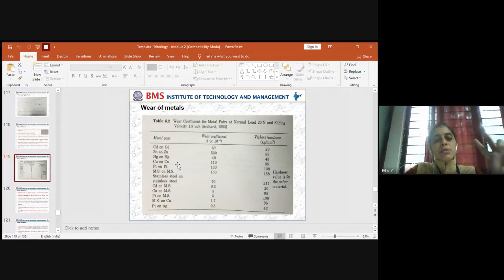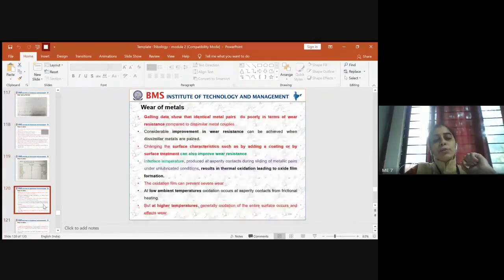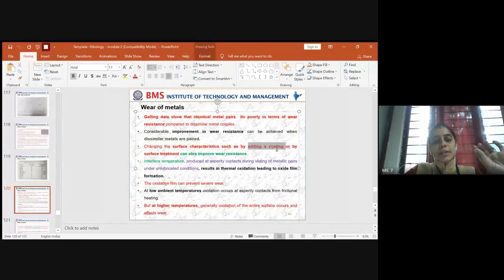Second, even if you use the same mating components, the wear resistance can be increased. For that, you should use a coating. Means you should add a coating across the surface so that it helps in improving the wear resistance. So this is the second concept to keep in mind if you are using the same mating elements.